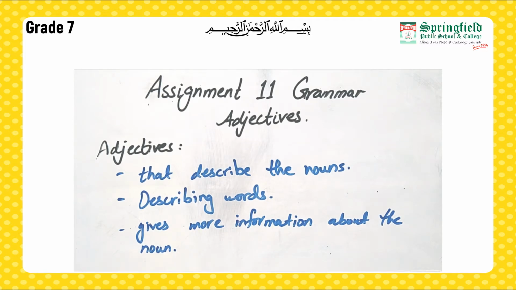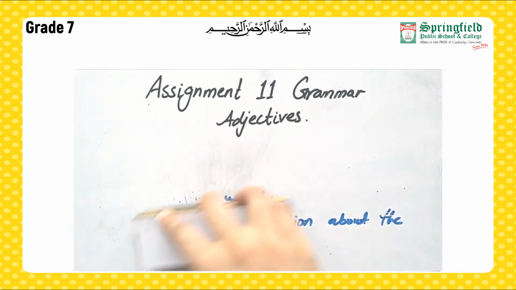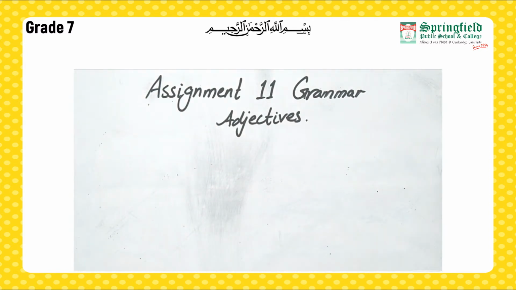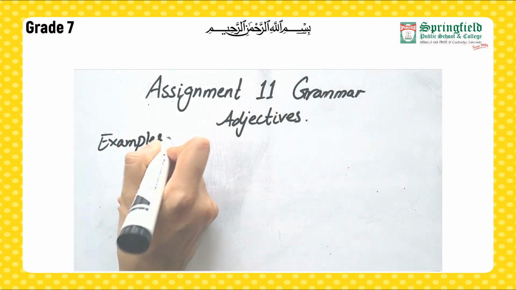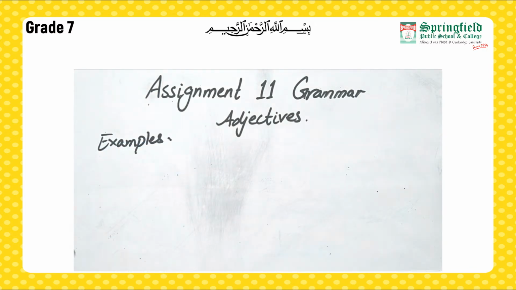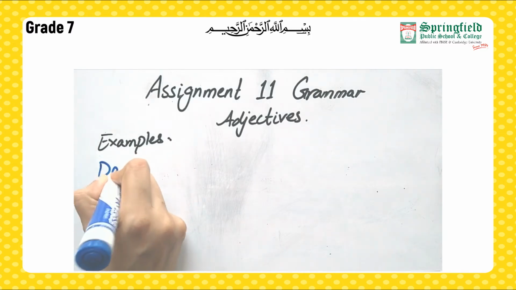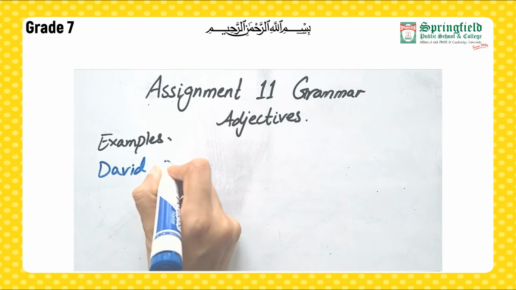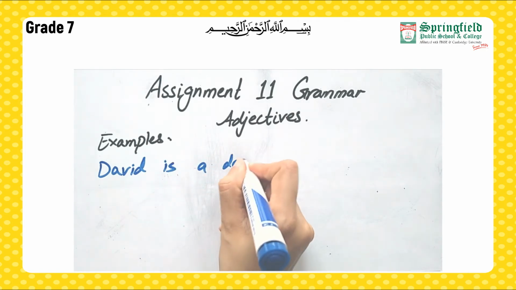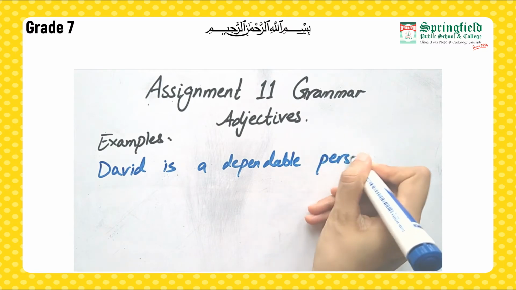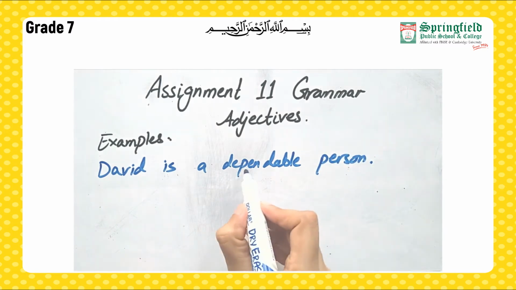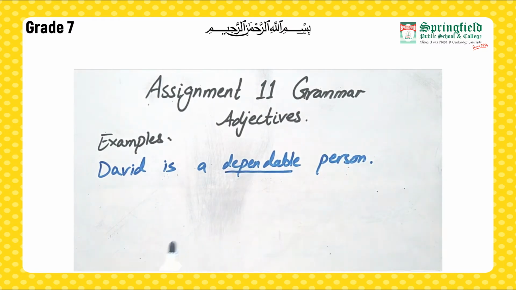If you look at the examples, right? First example is: David is a dependable person. Okay, dependable is your adjective here.